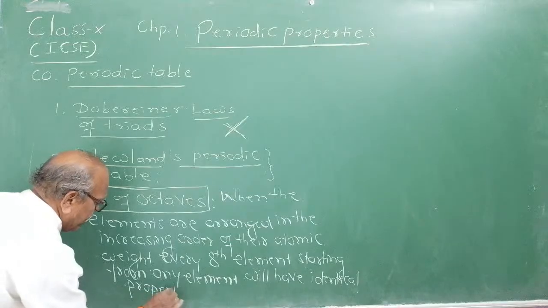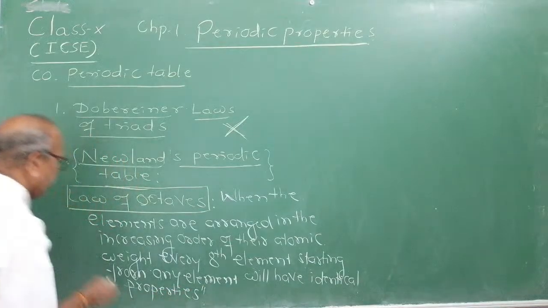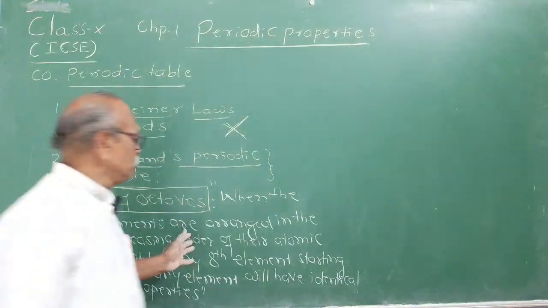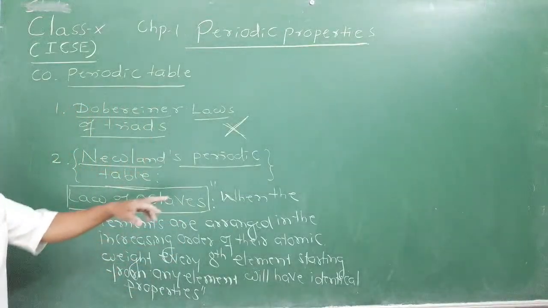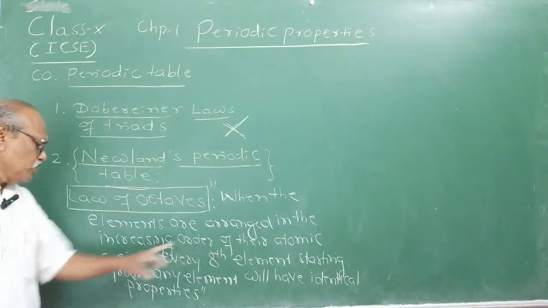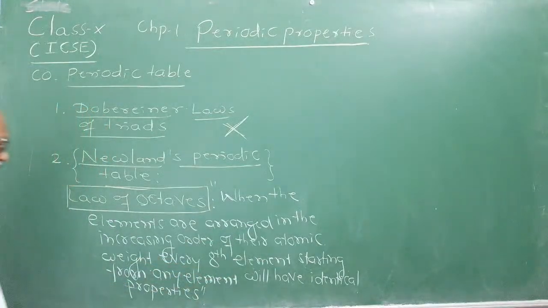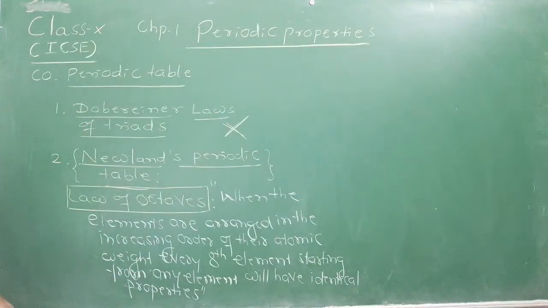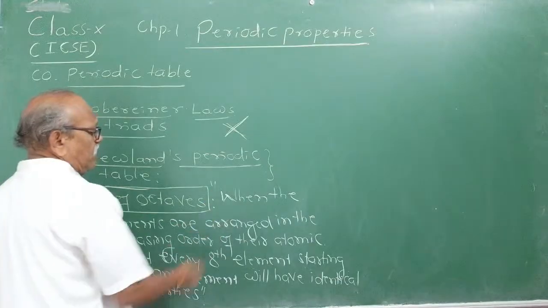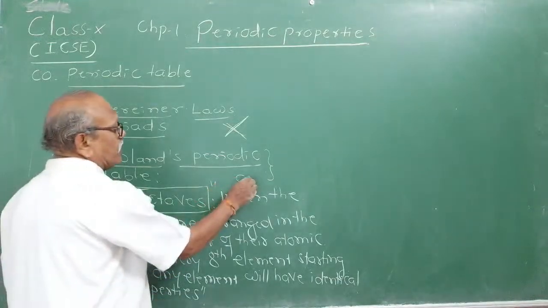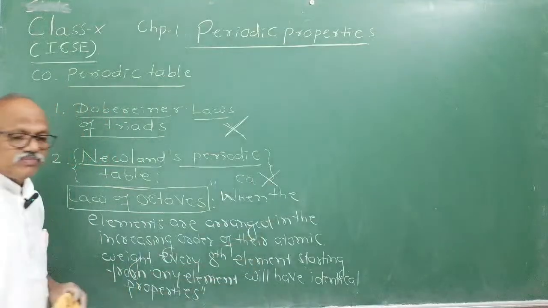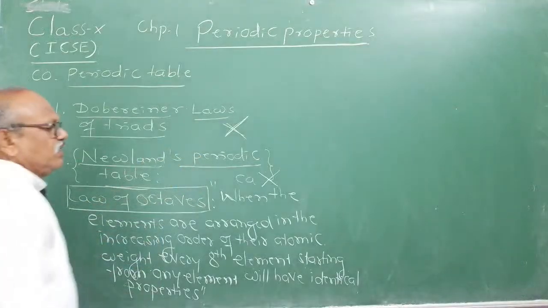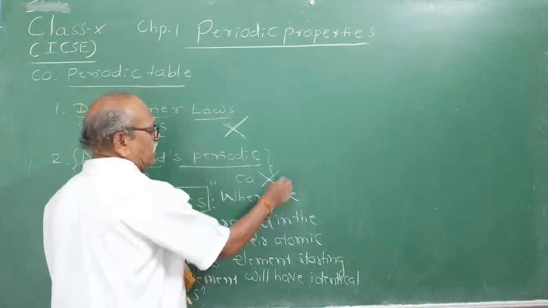This repetition of identical properties is called as periodic property, and this particular law had, as you know, what is the statement of law of octaves? When the elements are arranged in the increasing order of their atomic weight, every eighth element starting from any element will have identical properties. Lot of drawbacks were there in the Newland's law of octaves, and this law was obeyed only up to calcium. After calcium, law fails, and some of the meaningless elements were arranged, and some elements having identical properties like iron.